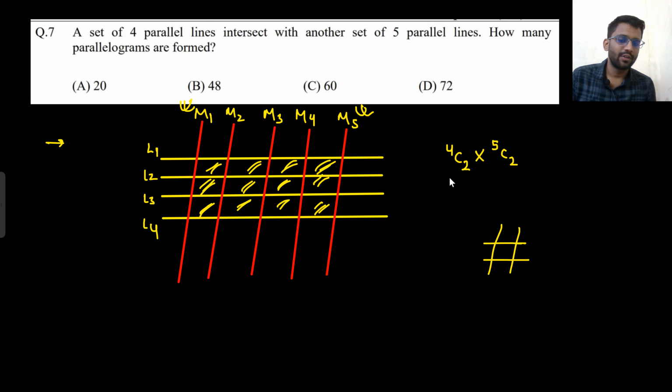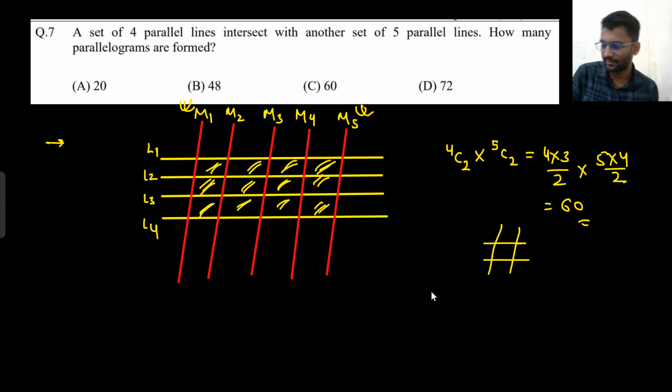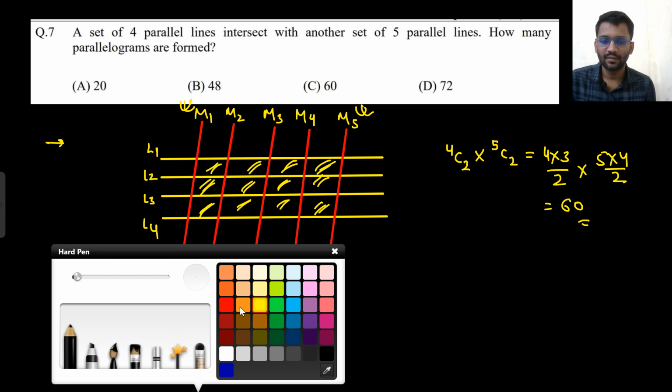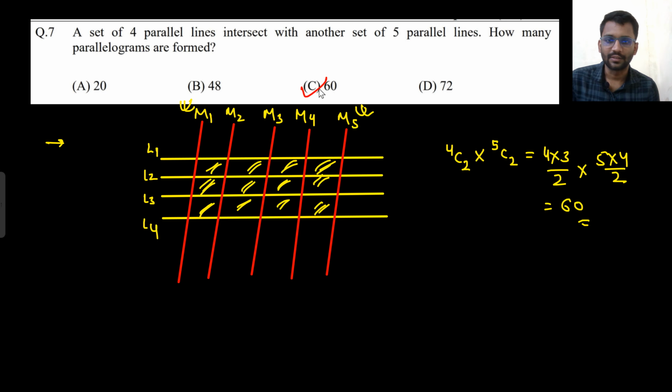So from 4 you need 2 lines, from 5 you need 2 lines. So 4C2 into 5C2. So what would be 4C2? 4C2 would be 4 into 3 by 2. 5C2 would be 5 into 4 by 2. So 10 into 6, so 60. My answer would be 60. So this is my answer. Well and good. Let's move on to the next problem.